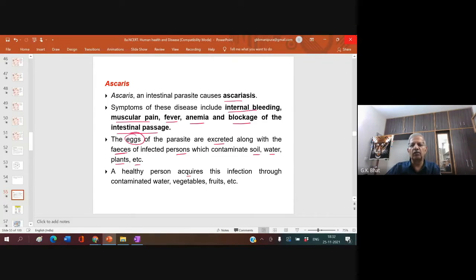You must minimize eating on the roadside. A healthy person acquires this infection through contaminated water, vegetables, fruits, etc. Whatever vegetables and fruits you buy, you must wash them properly. Leafy vegetables are mostly grown in places where sewage is let out in the open. They grow very nicely, and you'll be very happy if the vendor gives you a big coriander bunch at the throwaway rate of 10 rupees. Oh, that vendor is so nice. Mom, let us buy from him only.